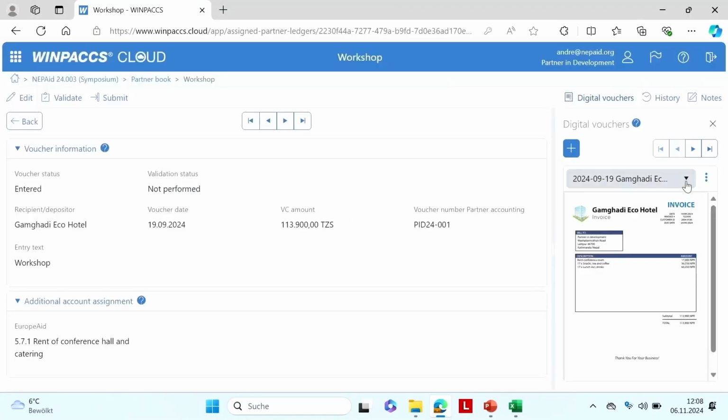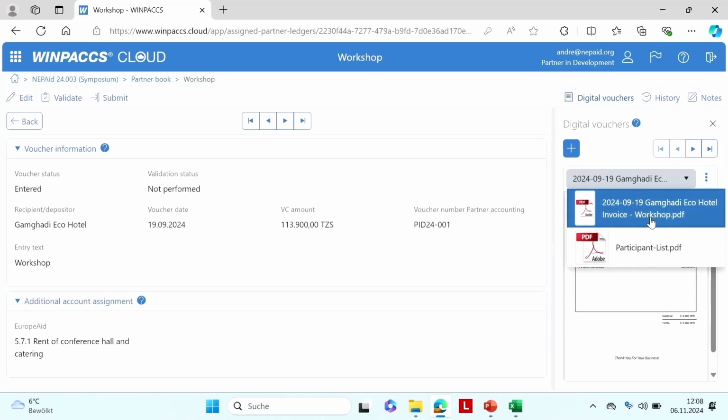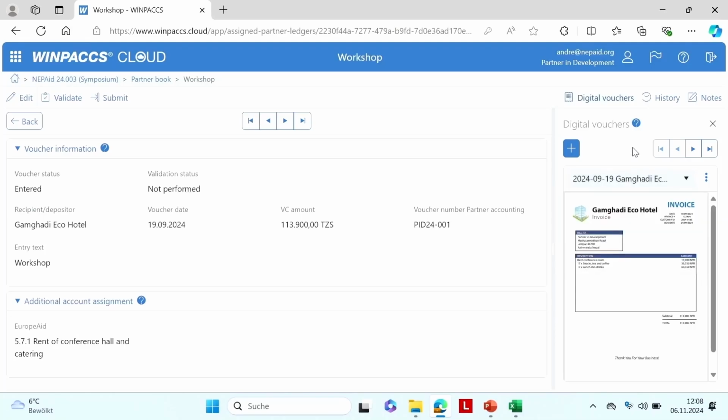And so I can see 2 different attachments. And I can add as many as I need, right? It's not only one file, but maybe 2 or 3, depending. All right, but I'm not going to do more, not being busy with attaching digital vouchers. I think you see how it works. Then I go back.